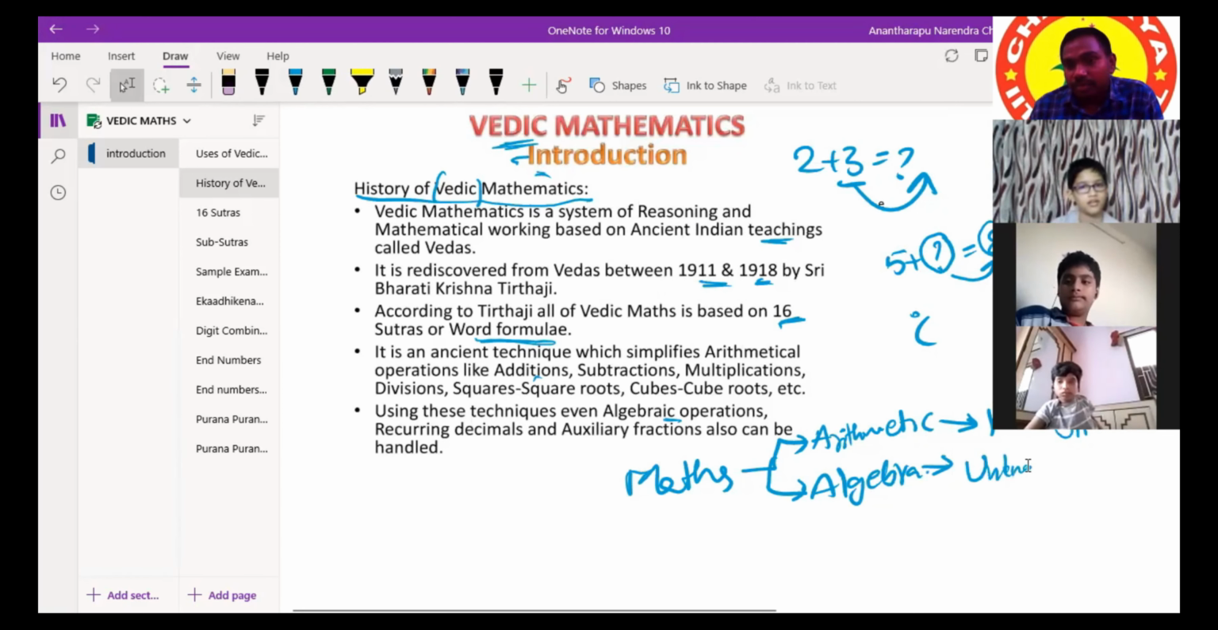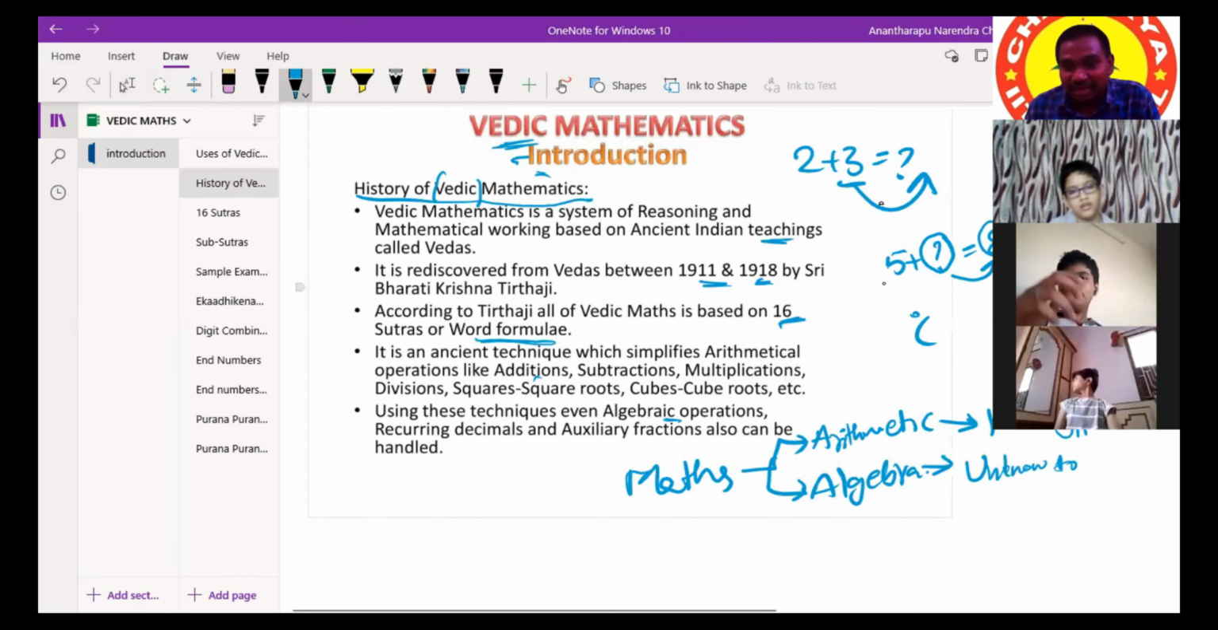Means we don't know what the question mark is, but we know 5 plus 3 is equal to 8. You know these things, okay. I have asked at a basic level only.